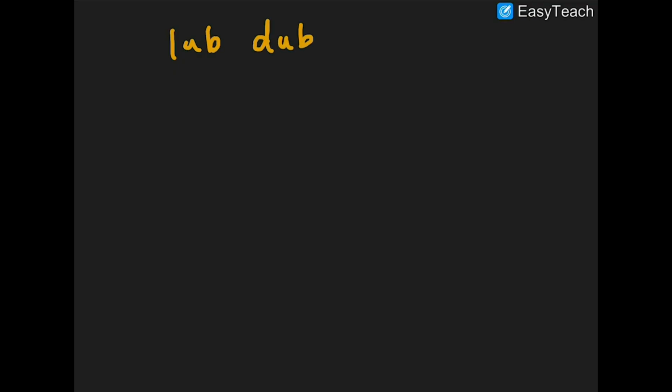So it's lub dub, lub dub, lub dub. Those are the heart sounds. But we can further go into that and see what lub and dub are. Lub is your S1 heart sound, dub is your S2 heart sound. And so what makes up the S1 and S2?